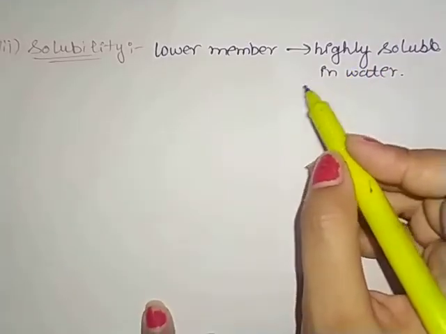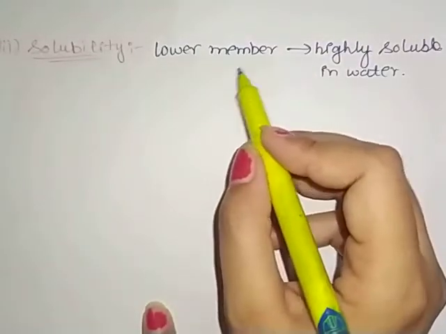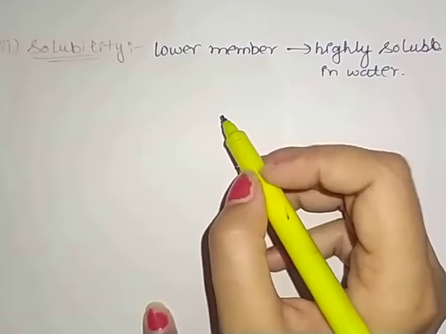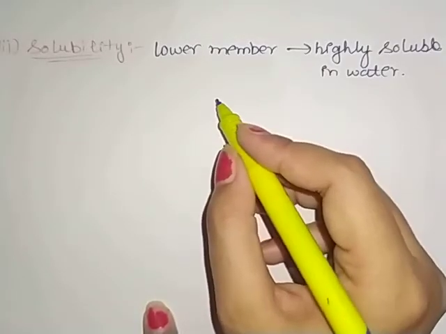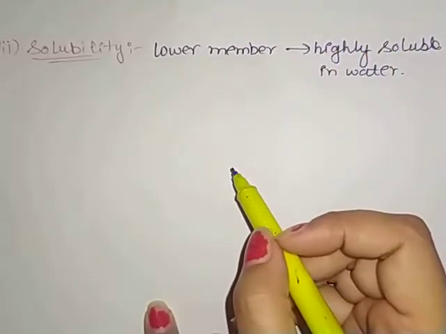Now if the size of the molecule increases, that means alkyl groups become larger and larger, so it prevents the hydrogen bonding.